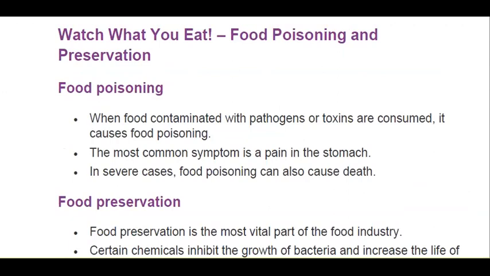When the food that you eat is contaminated with pathogens or toxins. Toxins means some poisonous elements are consumed along with the food. It causes food poisoning. The most common symptom in food poisoning is, of course, stomach pain. Apart from that, you might be having vomiting, loose motions, body pain, headache, etc. These are the common symptoms. And in severe cases, it may also lead to a person's death.